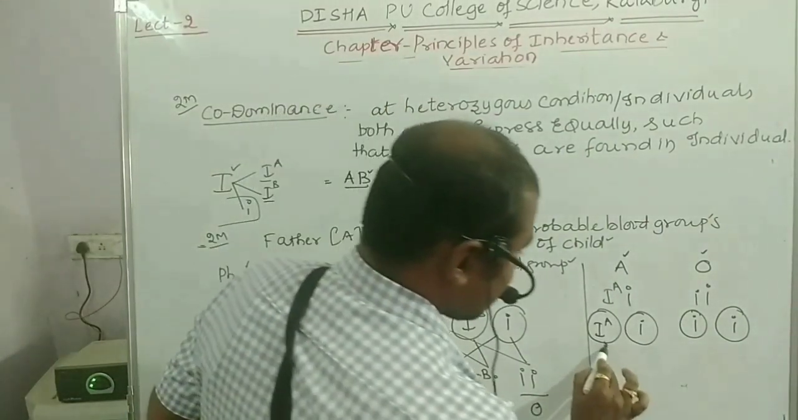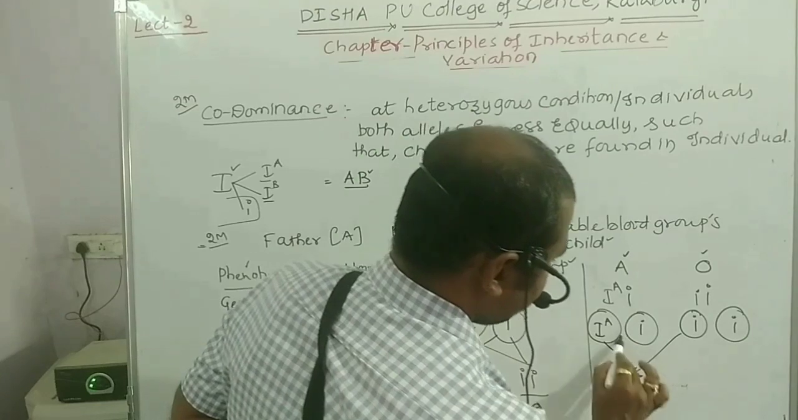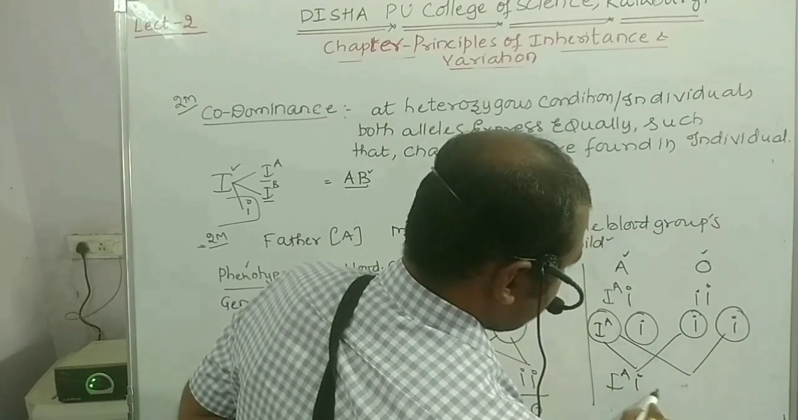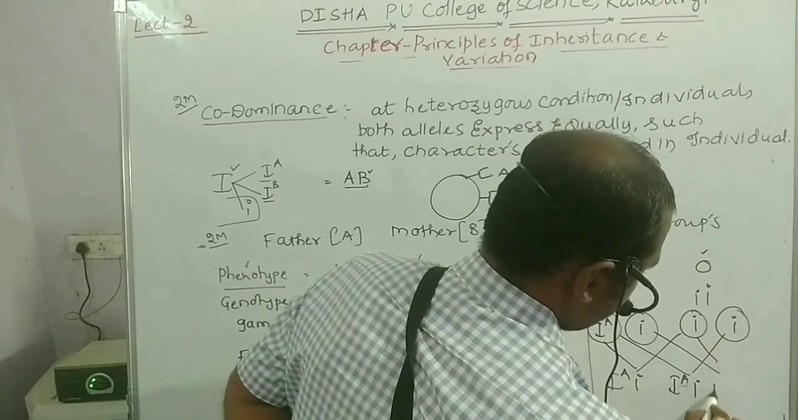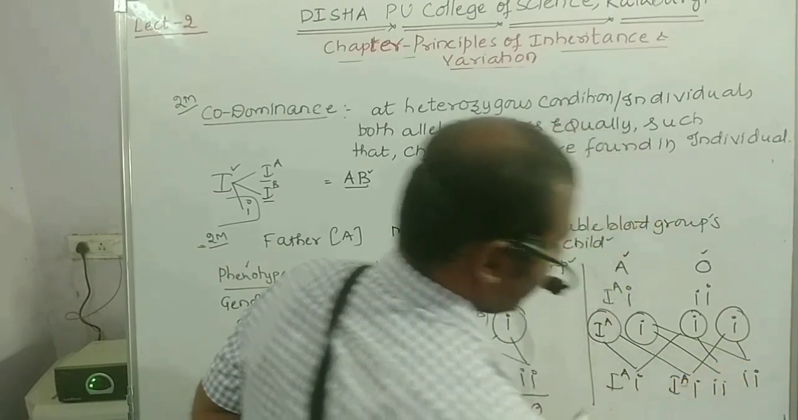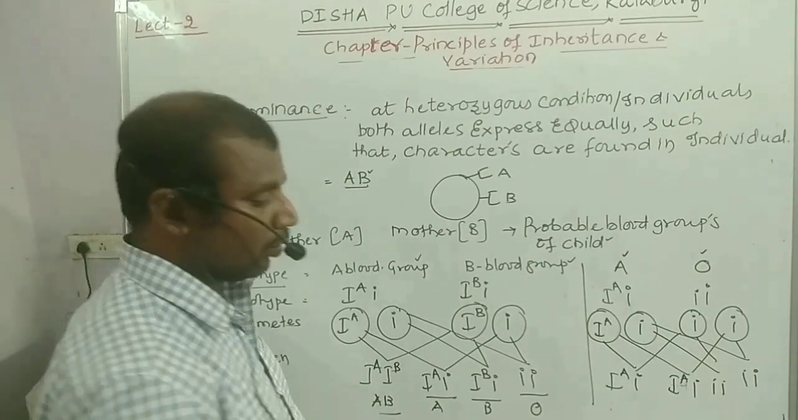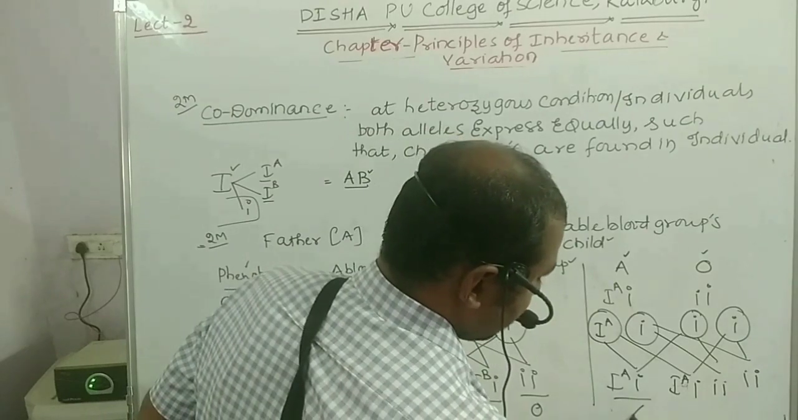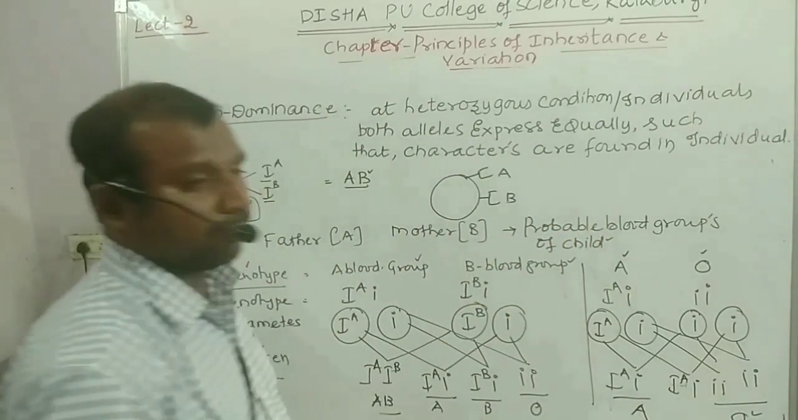Now you make a cross. So IA small i, IA small i. What is the possibility of their child's blood group? They may have either A blood group or they may have O blood group.